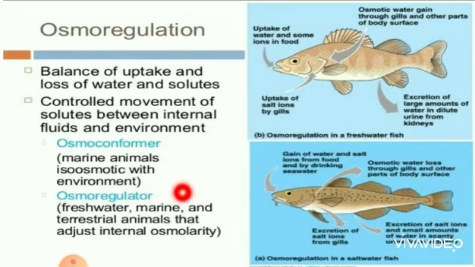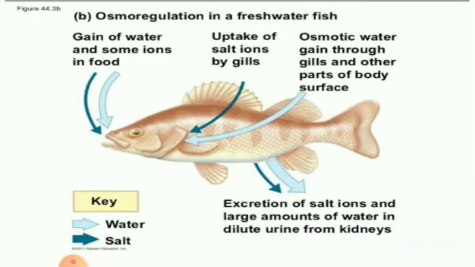What is an osmoregulator? Osmoregulators are organisms that maintain their internal osmolality, which can be extremely different from that of the surrounding environment, through physiological processes. For example, freshwater, marine and terrestrial animals that adjust internal osmolality. Let us see one by one. First, osmoregulation in a freshwater fish. How does a freshwater fish maintain this osmoregulation?